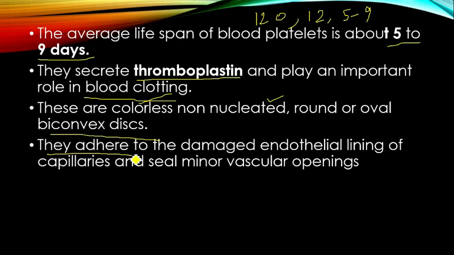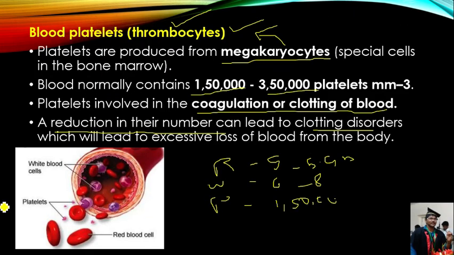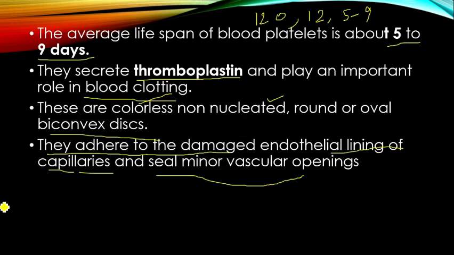Next, they attach to the damaged endothelial lining of capillaries and seal minor vascular openings. Means, if there is any damage to the blood vessel, these are attached on the endothelial lining of blood capillaries and seal those openings. That is about the complete details of blood platelets.